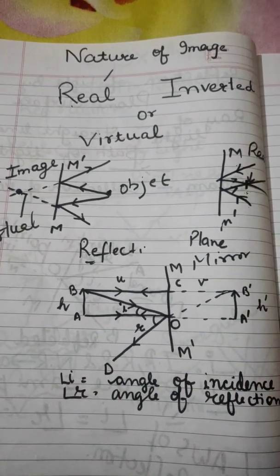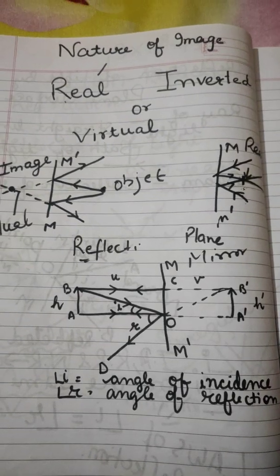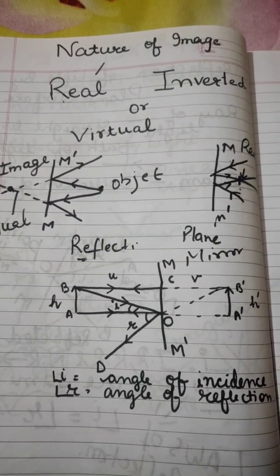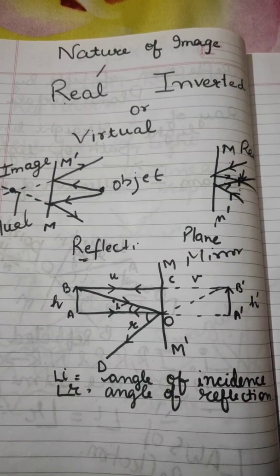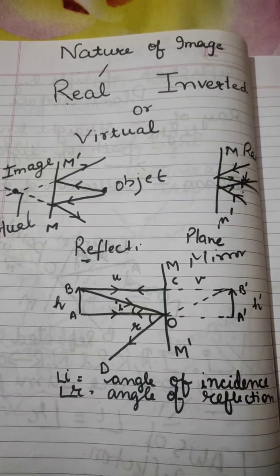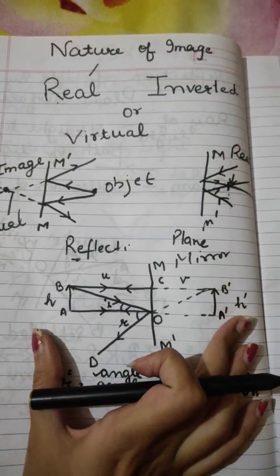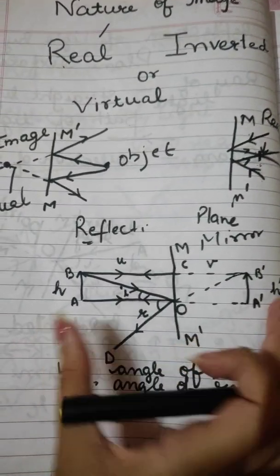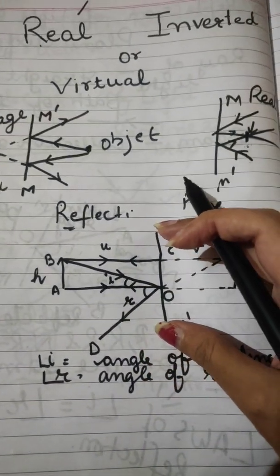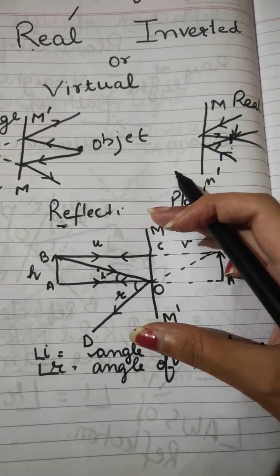A plane mirror is a mirror that is found in your homes. We have it in our homes as well. Whenever an image is formed in it, what kind of image is produced and what characteristics does that image possess? We will discuss them, but first let's try to understand how reflection actually occurs in that kind of mirror. I've put a mirror M dash right here.